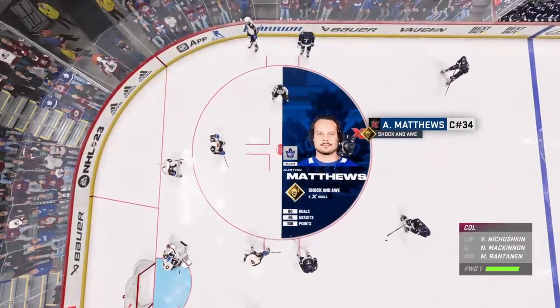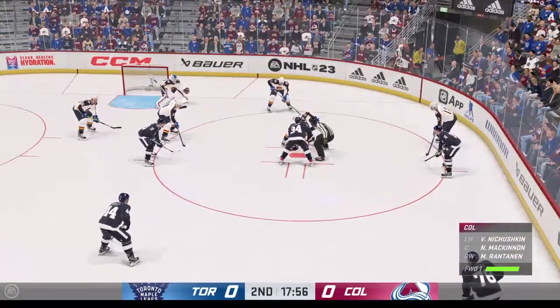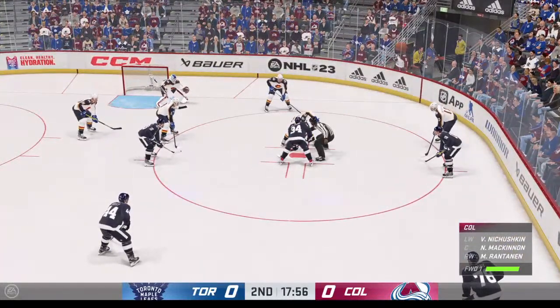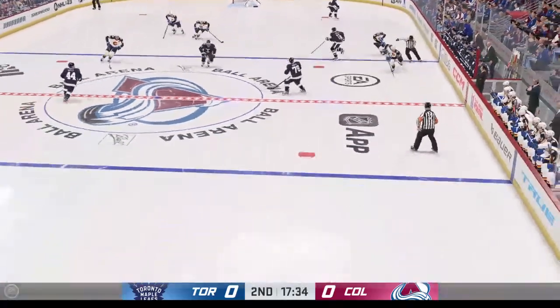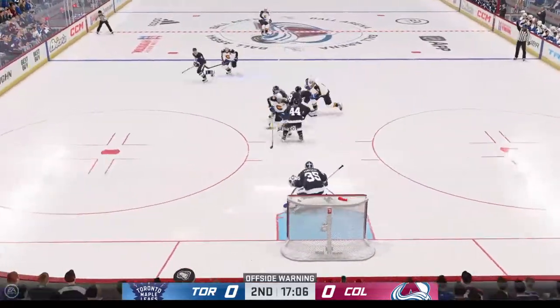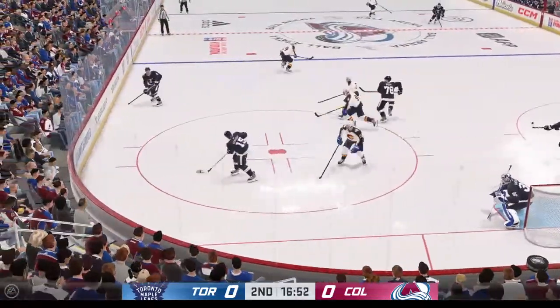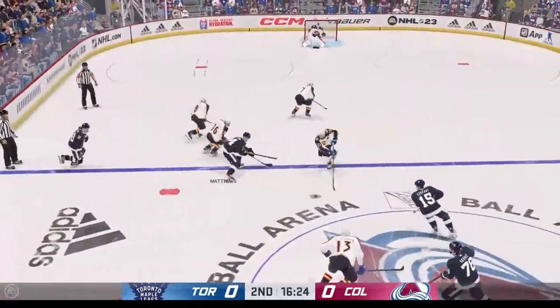And my goodness. So here we go. So the Leafs have it here in their own zone. Marner gets the pass. Sorry about that. A little bit of cut audio. We had to make sure.